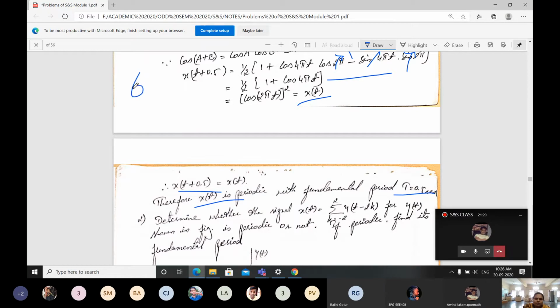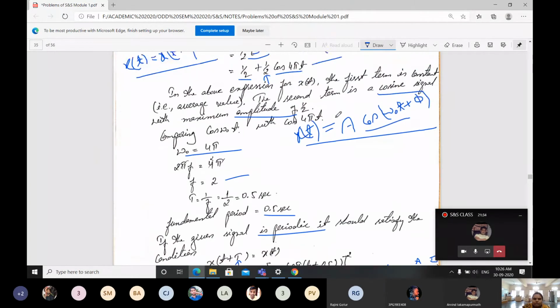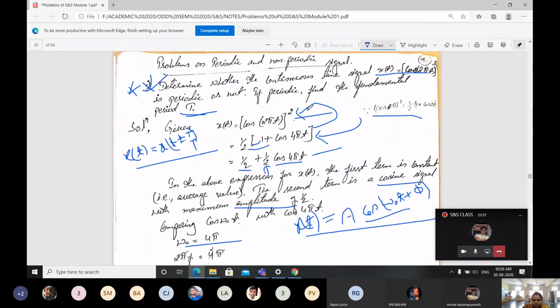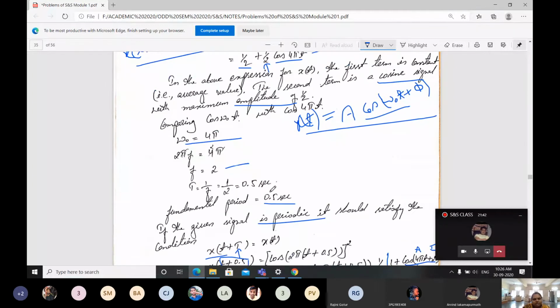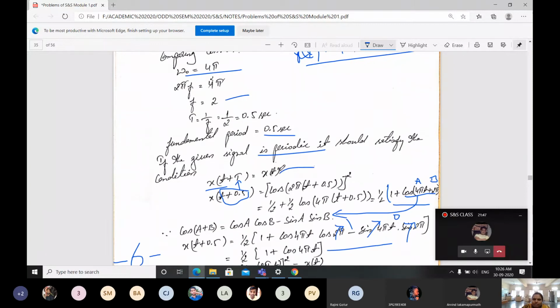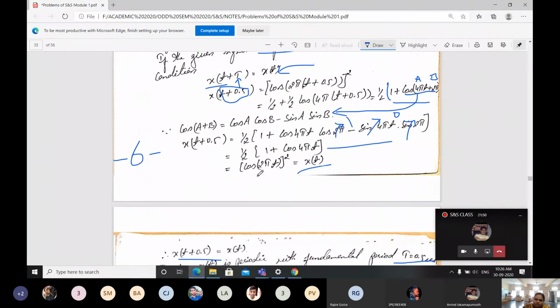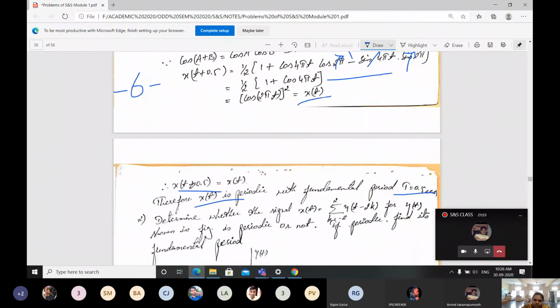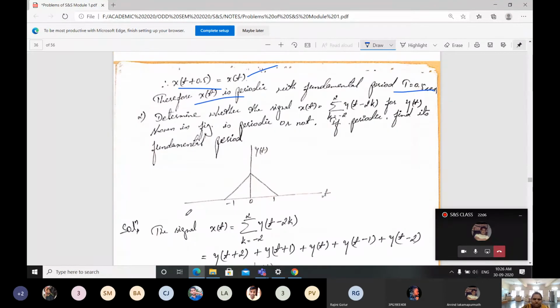This question will be asked for 6 marks. First you take the equation which is given, then solve by using the basic formula, then find out what capital T is, then use that capital T with the fundamental periodic signal condition, substitute and solve. You will be getting x of t plus 0.5 equal to x of t. If you get this, then the signal is periodic. If you do not get this, then the signal is non-periodic. Okay, this is one problem. Next we go with the next problem.